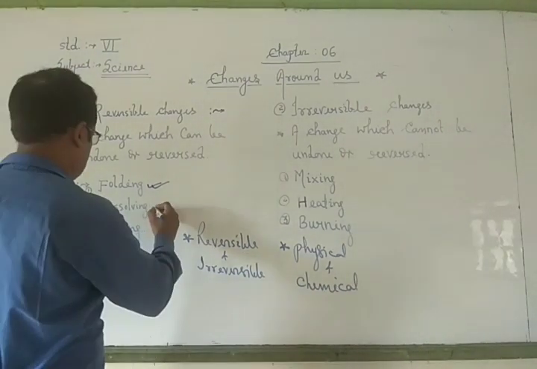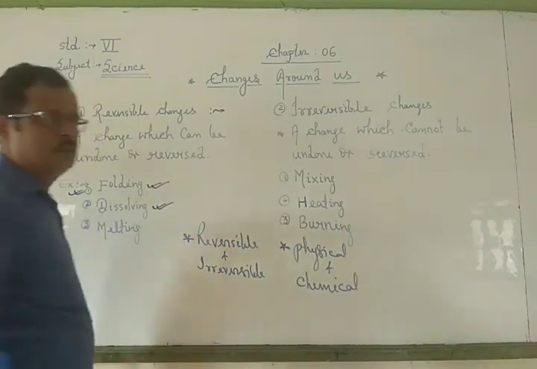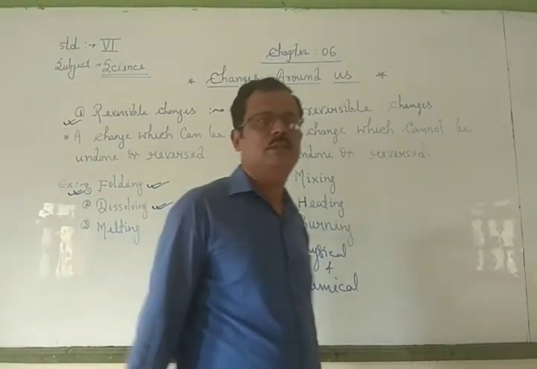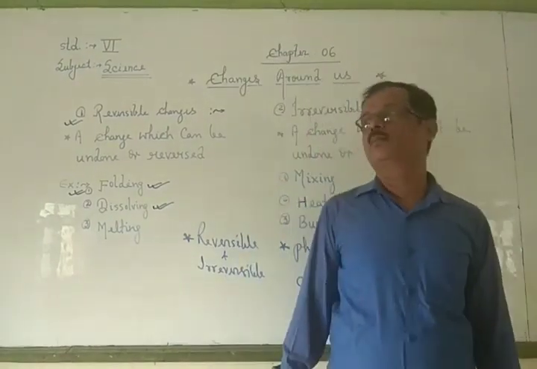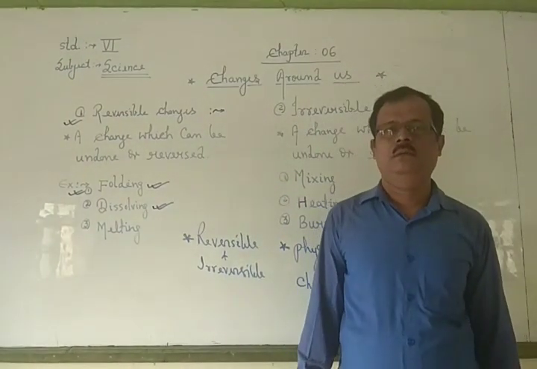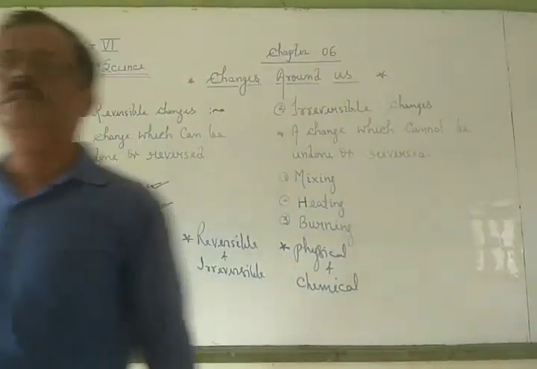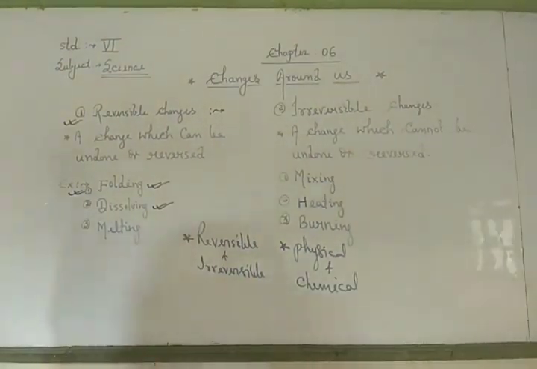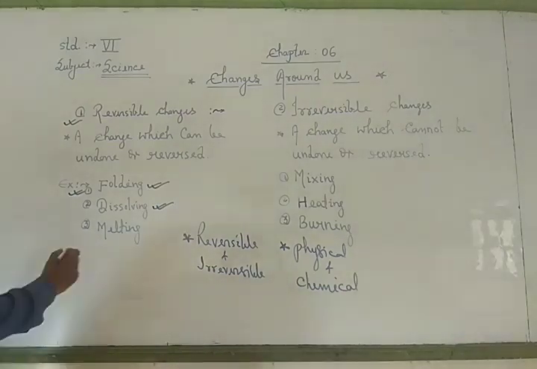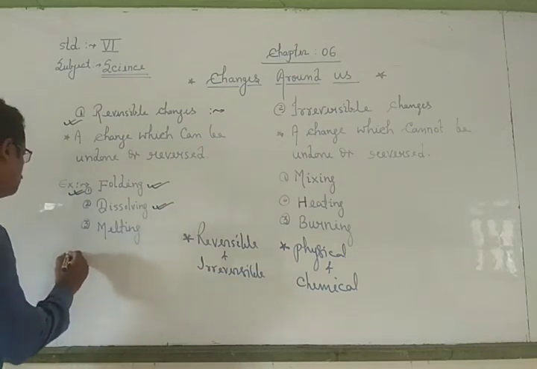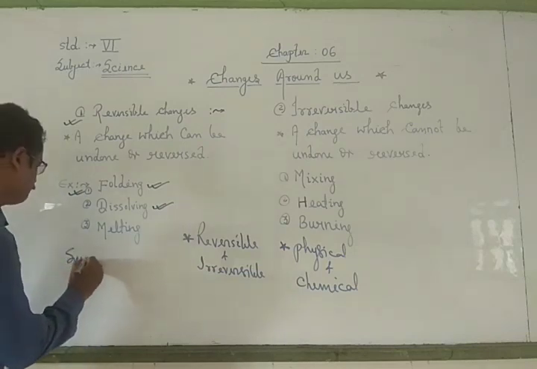Now second, dissolving. Dissolving means when we keep some substance into another substance, both mix together, and after that again we obtain these substances separately. So this is called dissolving. And we all studied about it in the previous chapter. Suppose sugar.